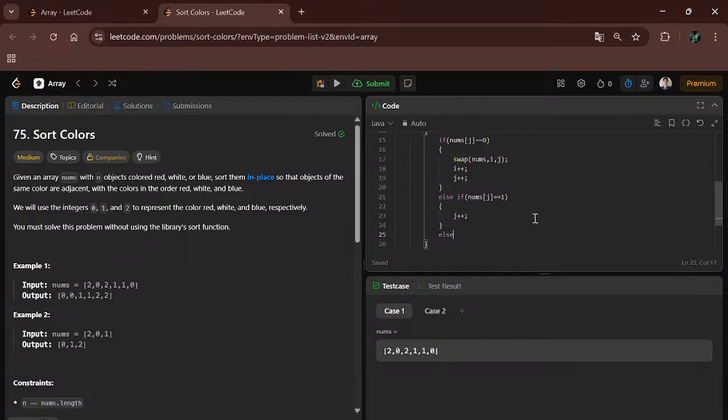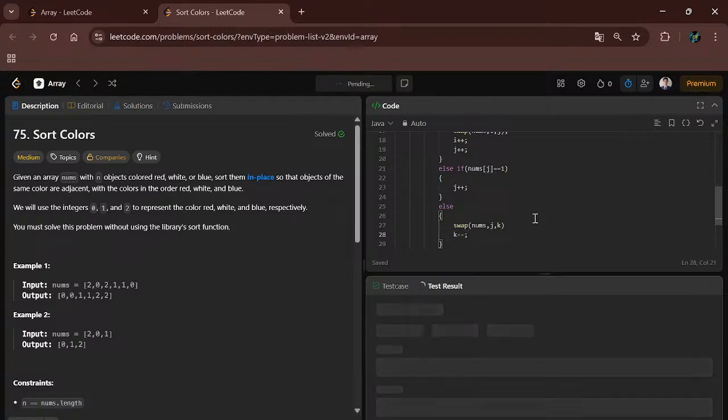And else, we have to swap nums, j, k, and decrement k.